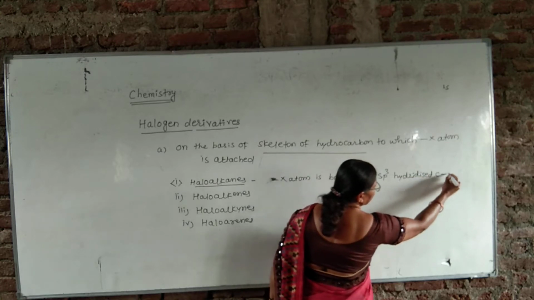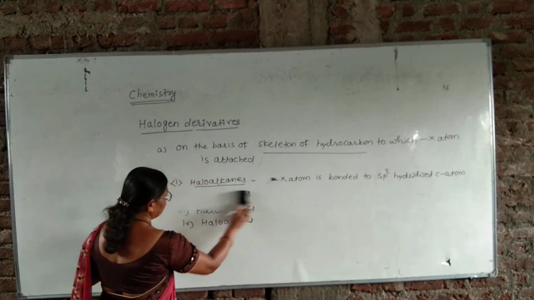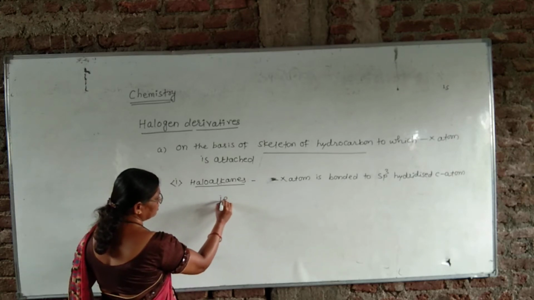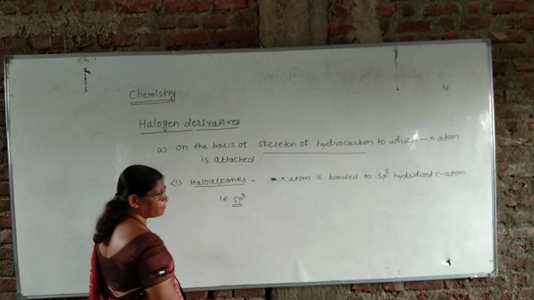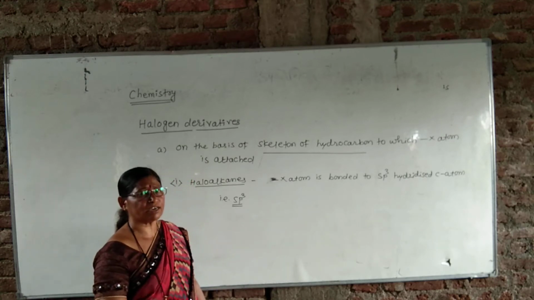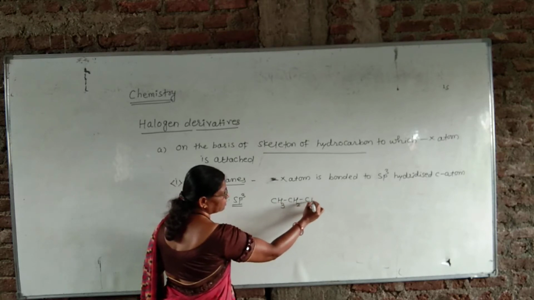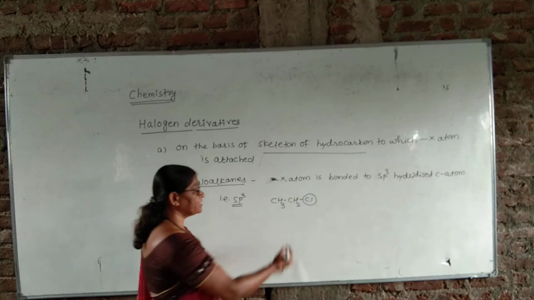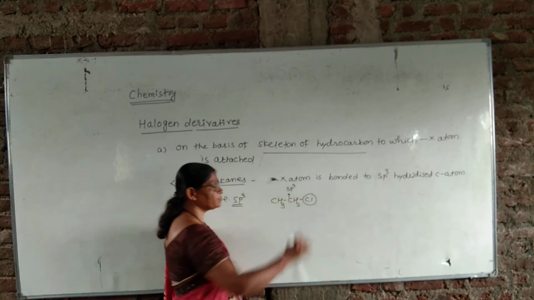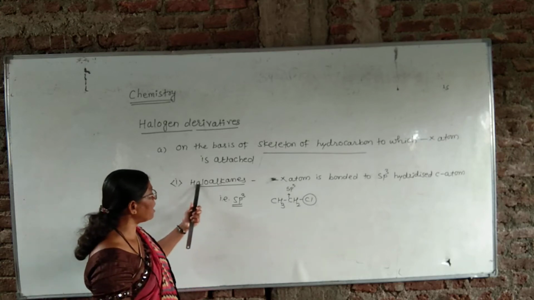That is, this sp3 hybridized carbon atom means the carbon atom surrounding only single bonds. For example, CH3CH2Cl. This is our halogen atom and this is bonded or attached to this carbon atom, and that carbon atom is sp3 hybridized. Such type of alkanes, they are called haloalkanes.